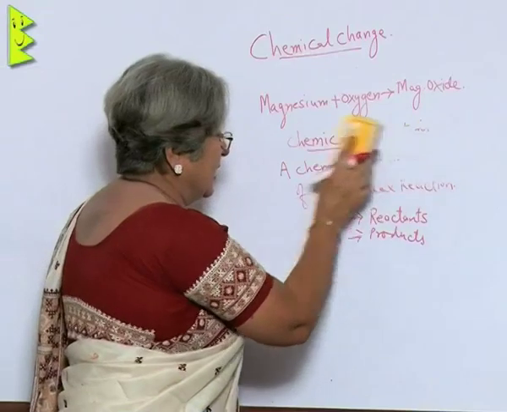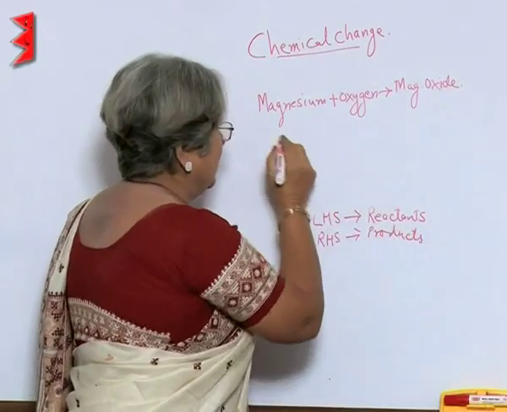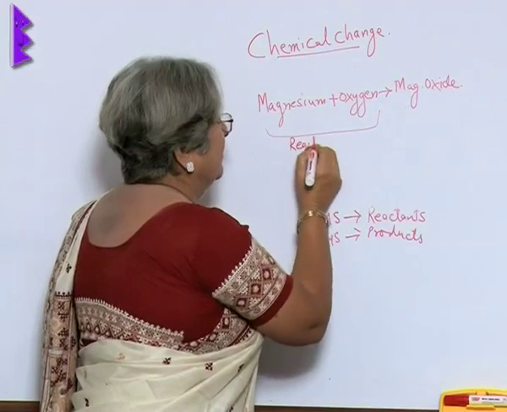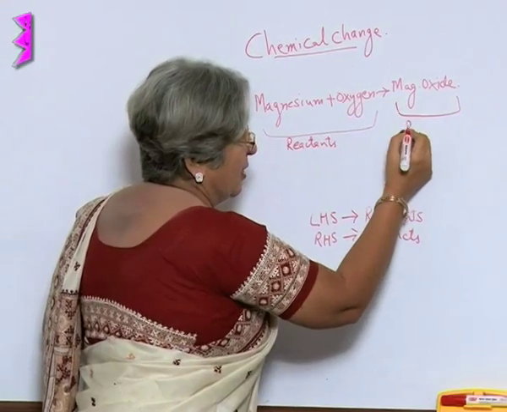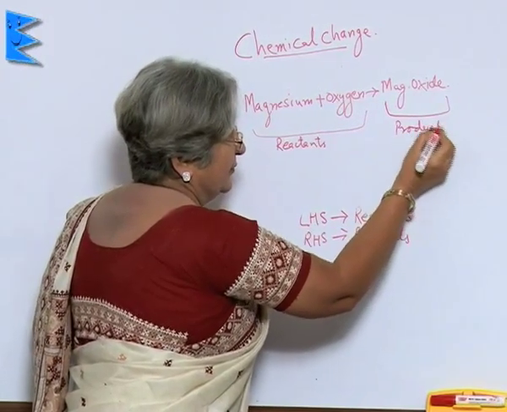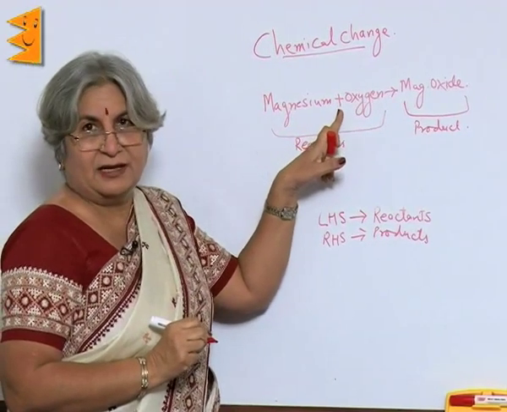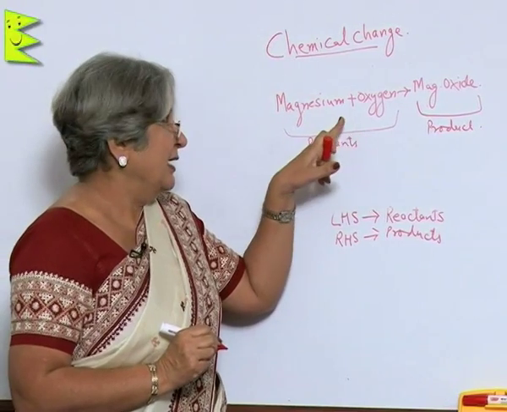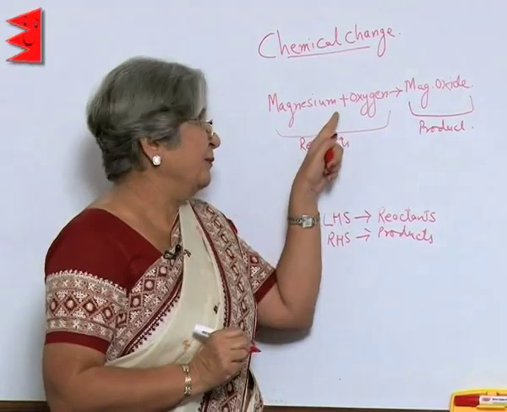So, in a chemical equation, these are the reactants and magnesium oxide is the product. Now, what you have seen is there is a symbol of plus. Now, whenever two compounds are reacting with each other and we want to talk about more than one substance, we put a plus.